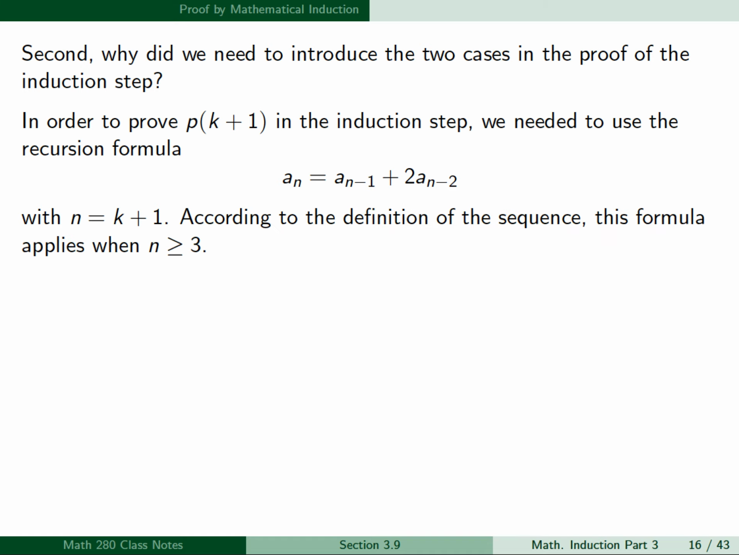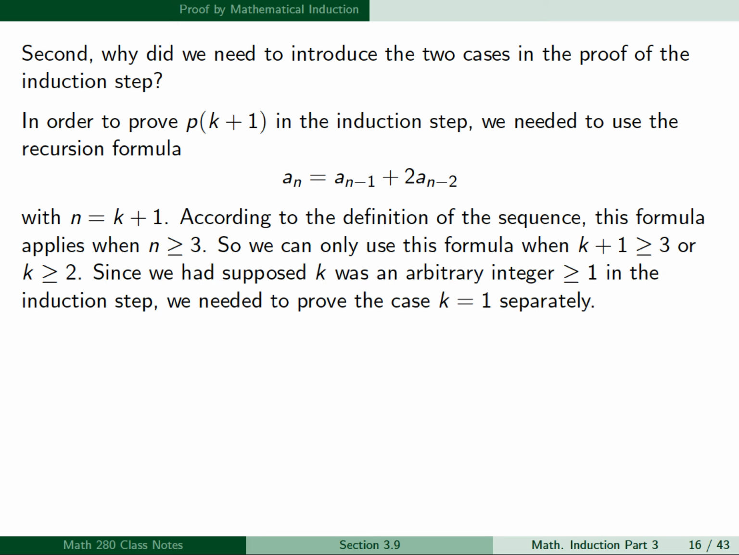Now, according to the definition of the sequence, this formula applies when n is greater than or equal to 3. So we can only use this formula when k+1 is greater than or equal to 3, or k is greater than or equal to 2. But since we had supposed k was an arbitrary integer greater than or equal to 1 in the induction step, we needed to prove the case k = 1 separately.